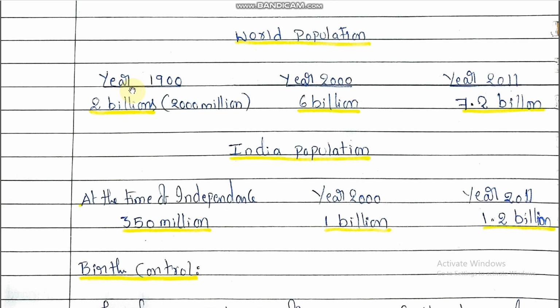So world population: year 1900, 2 billion; in the year 2000, 6 billion; and year 2011, 7.2 billion. In India, population at the time of independence in 1947 was 350 million, in the year 2000, 1 billion, and in the year 2011, 1.2 billion, right?